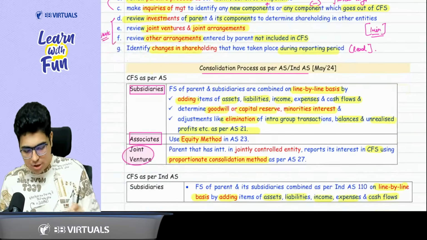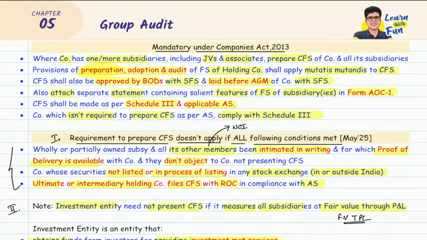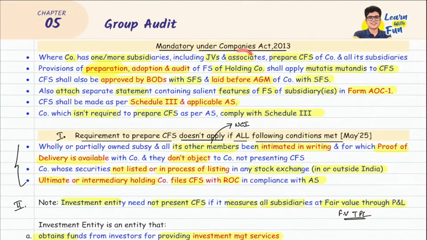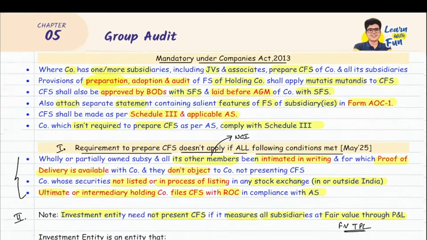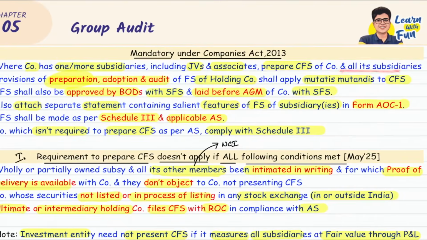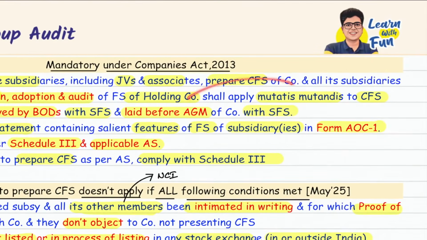Same thing is given in your notes. Let's revise it from the notes. Revision in the revision. Let's see what it says. Whenever the company has one or more subsidiaries, including the associate and joint venture, it needs to prepare the CFS of the company and all its subsidiaries. How to prepare it? The provisions of PA. PA means preparation, adoption and audit. Preparation, adoption and audit of the holding company will apply mutatis mutandis to the CFS.